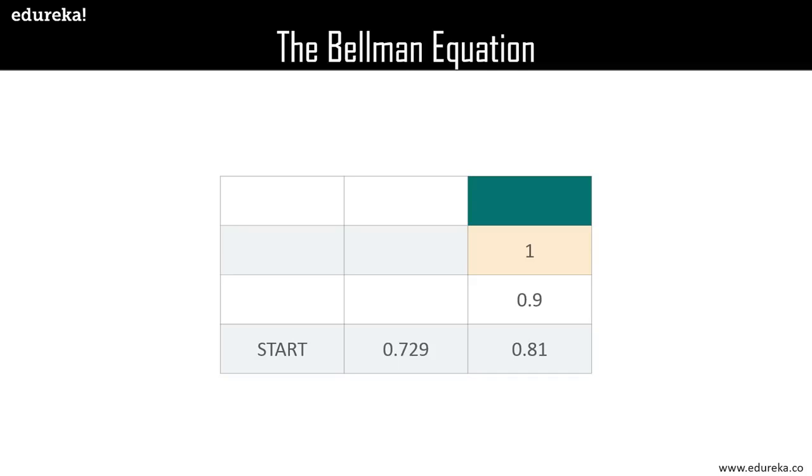Now, the discount factor gamma notifies the robot about how far it is from the destination. This is typically specified by the developer of the algorithm that would be installed in the robot. Now, the other states can also be given their respective values in a similar way. So as you can see here, the boxes adjacent to the green one have 1. And if we move away from 1, we get 0.9, 0.81, 0.729, and finally we reach 0.66.